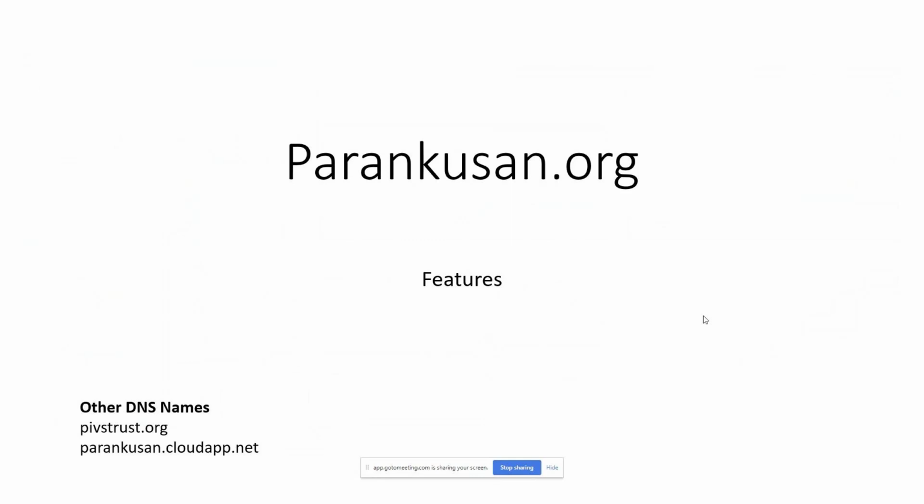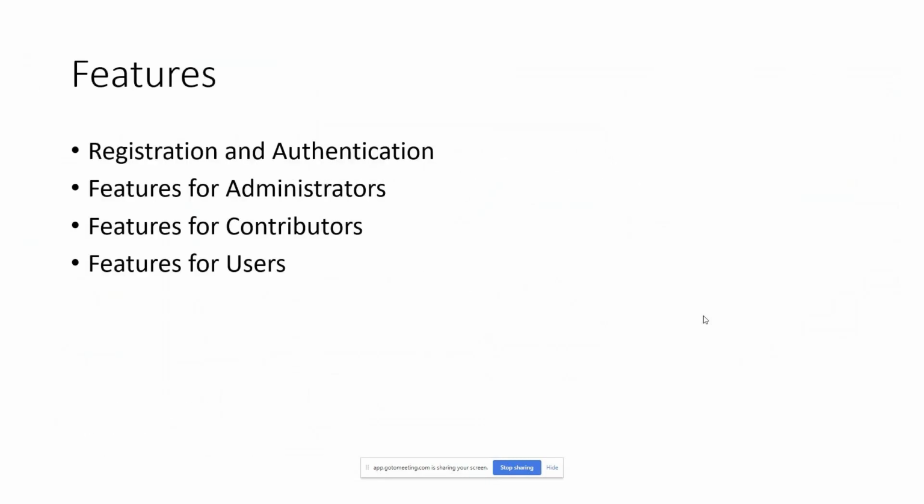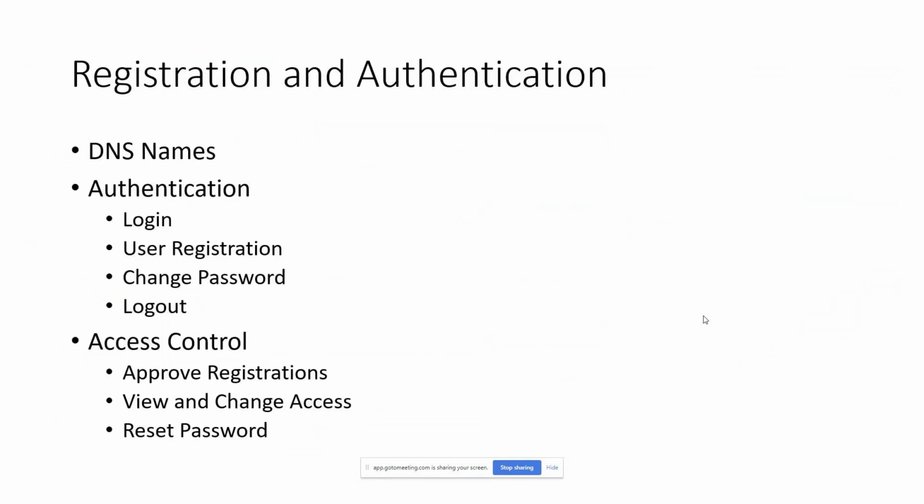We have talked about the alternate DNS names. The website is hosted on Microsoft Azure Cloud. We had an earlier version which people might have used previously, parankusa.org. We have gone to a new DNS name. So these are the right DNS names to be used to access the site on the browser address bar, provided as above. If you access the site using any of these URLs, you will be led to a login page, and from that login page, depending on the username that has been chosen in the registration, you log in. Then it will lead to a website where various things can be seen. We'll go through the features that can be seen in the website.